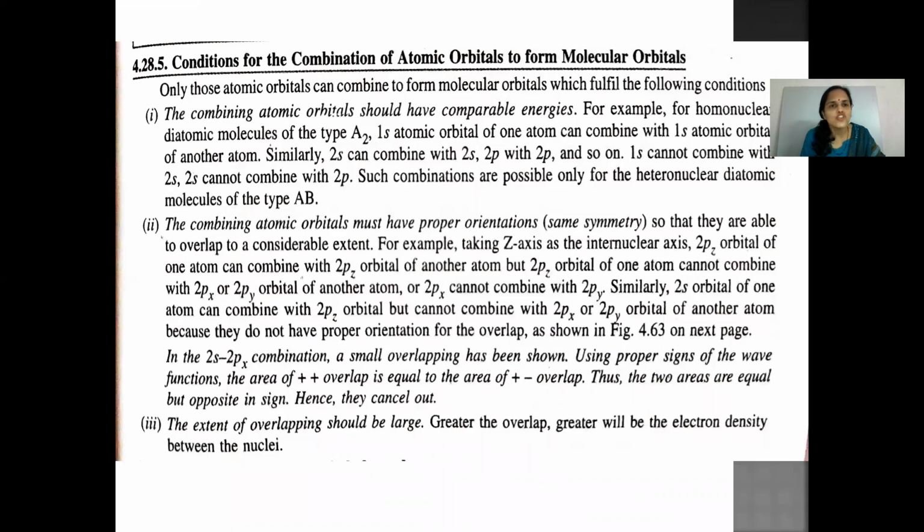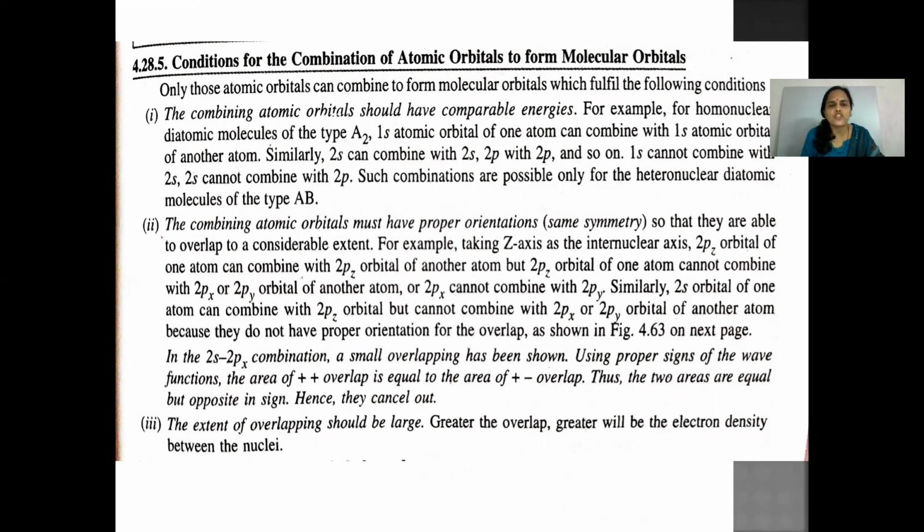Let's look at the conditions for the combination of atomic orbitals to form molecular orbitals. Only those atomic orbitals can combine to form molecular orbitals which fulfill the following conditions. The first condition is the combining atomic orbitals should have comparable energies.